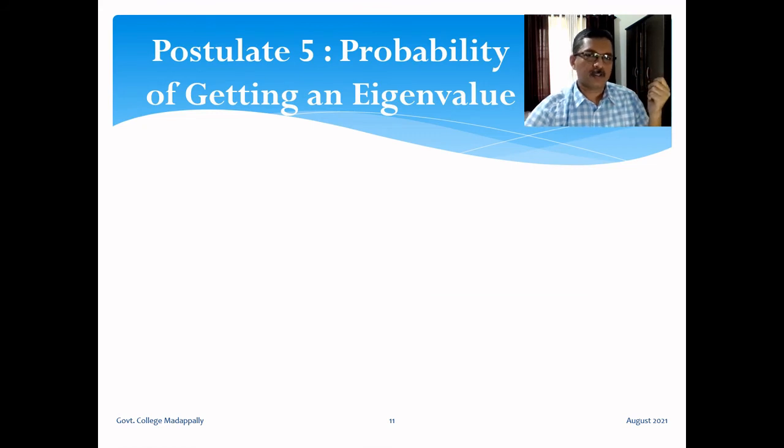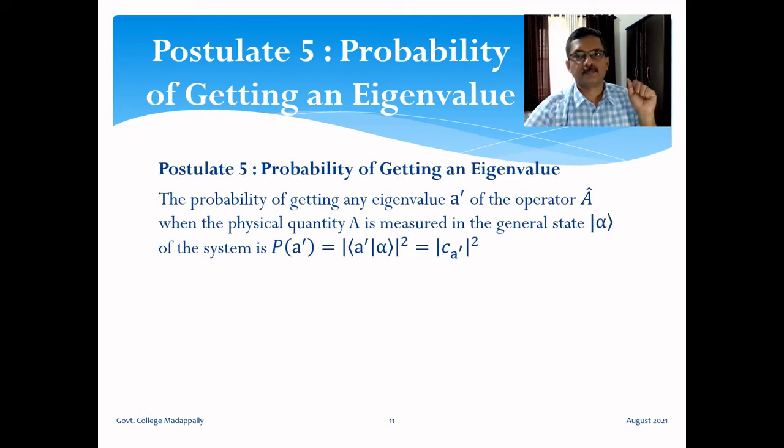Postulate 5 is also related to measurement. In many books, postulate 4 and postulate 5 are stated together. Let's consider them as two different postulates. Anyway, the number of postulates is not important. Postulate 5 is the probability of getting an eigenvalue as the outcome of a measurement. The probability of getting any eigenvalue A prime of the operator A cap, when the physical quantity A is measured in the general state ket alpha of the system, is P of A prime. This means the probability of getting A prime as the outcome of a single measurement.